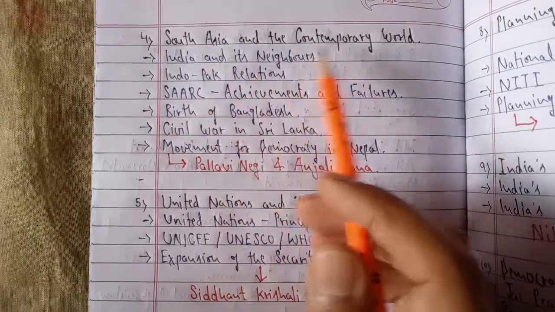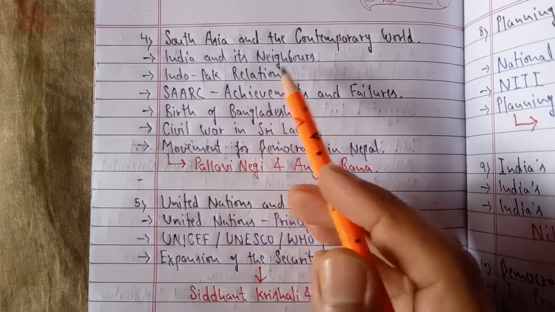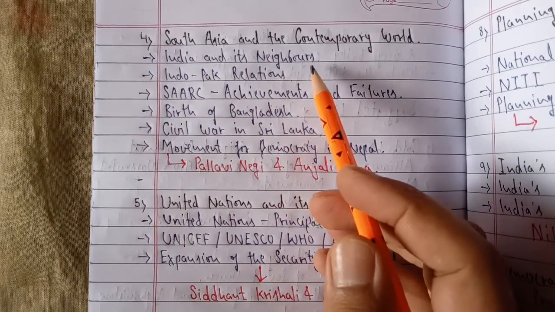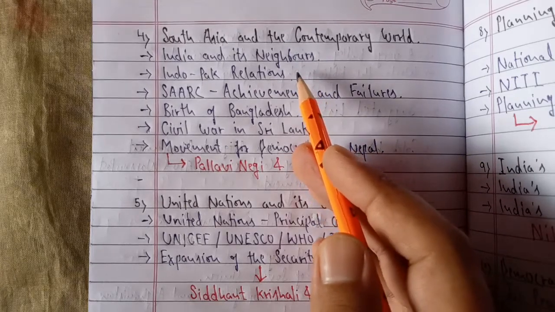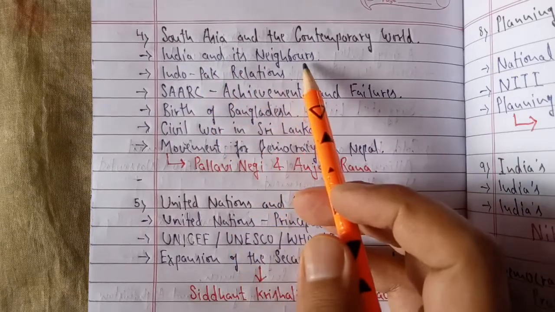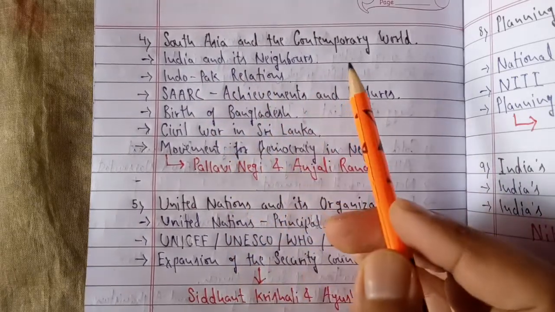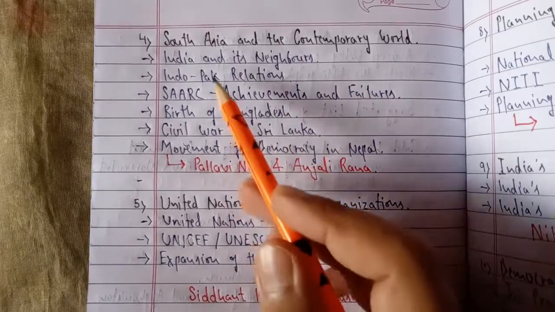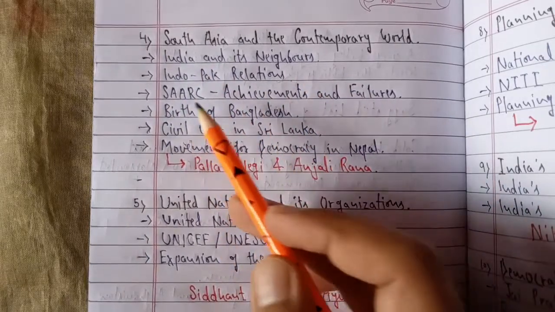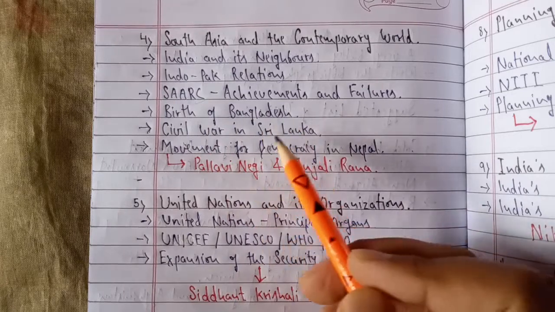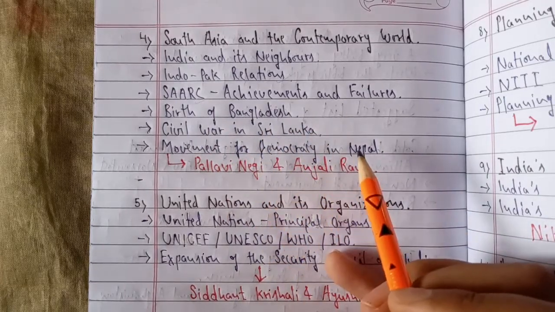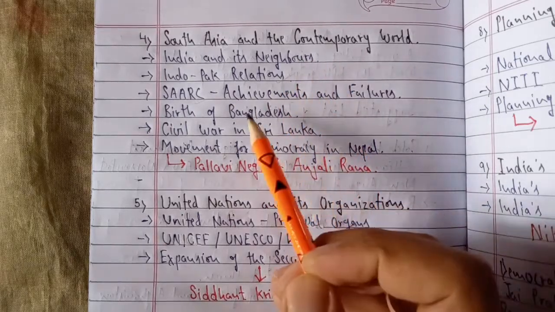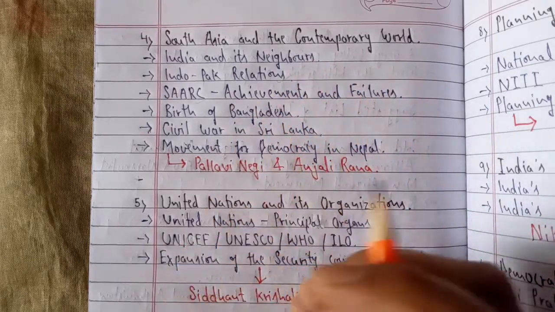Fourth is South Asia and the contemporary world. These are very good topics, I would say, to prepare a report. If you work hard, if you do research, you take time, and you find data from different sources, you can make a very nice report if you want. See, India and its neighbors, Indo-Pak relations, you can make a complete report on this also, or you can take 2-3 topics, or if you want, you can make a report on SAARC, birth of Bangladesh, civil war in Sri Lanka, movement for democracy in Nepal. I'm not saying only take 2 topics or 3 topics, or take only one. It's all up to you, but I want a proper report.